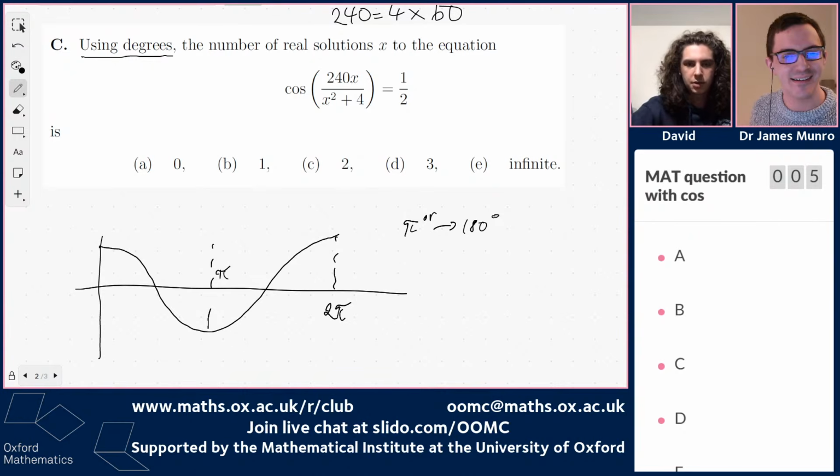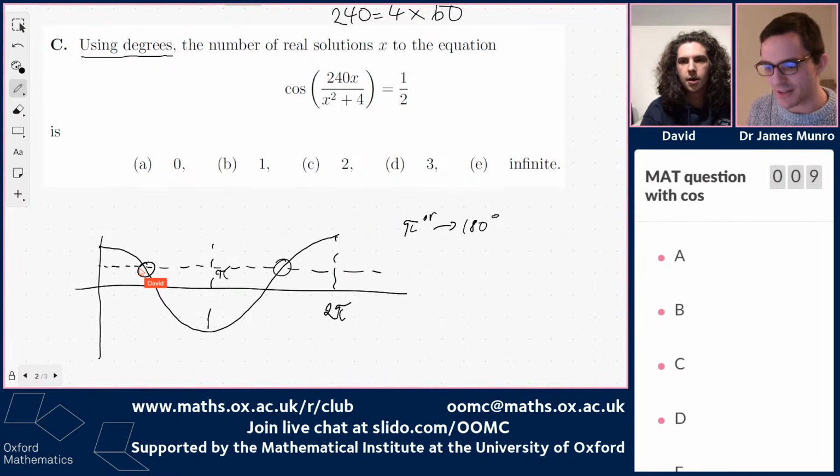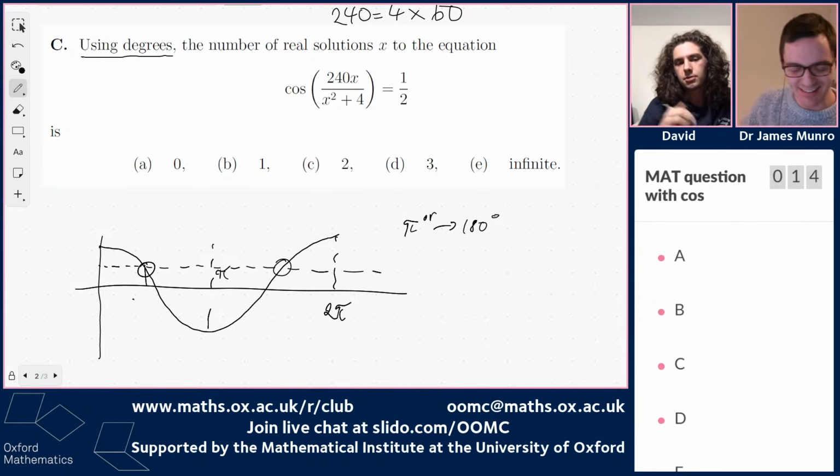If I want cos to be a half, then I want these two solutions, and we know exactly those solutions. In degrees it would be 60 degrees and 300 degrees. I guess there are more solutions if we keep drawing cosine wobbles over here. Yeah, of course, we get some more.